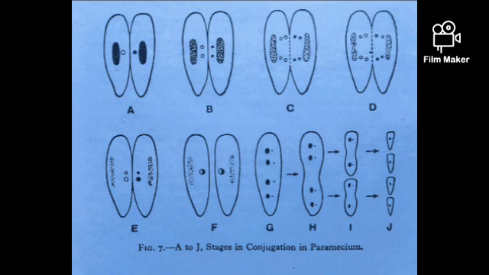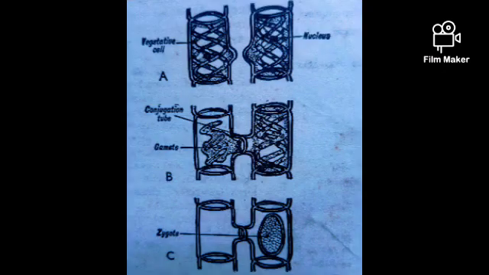The micro will divide itself. The micro divides itself twice to produce 4 micronuclei. Please, it divides itself twice, it is a question that they normally set. Take note. The micro, which is the smallest one, divides itself twice and they exchange materials. But at the end, they are going to produce 4. The macro is just to dictate the activities of the cell, while the micro is the one that takes part in cell division.